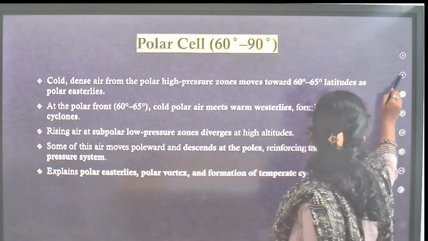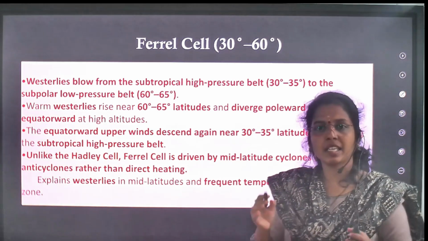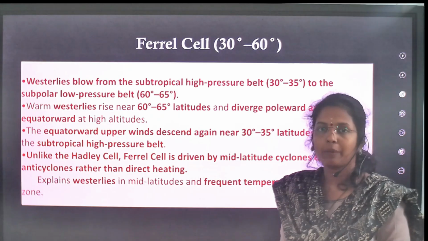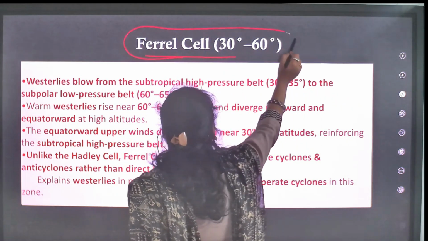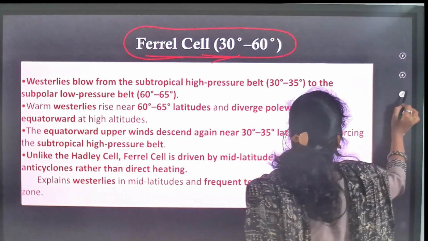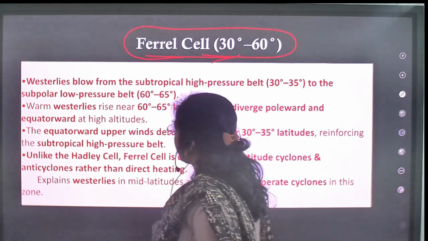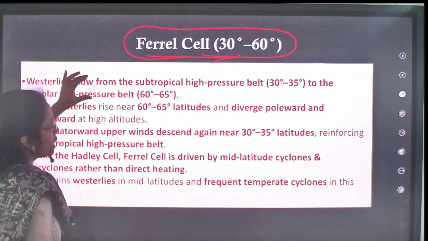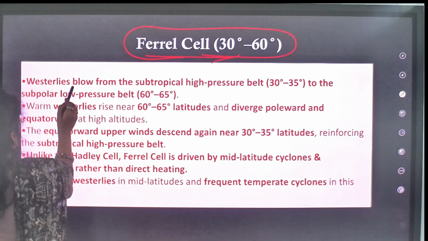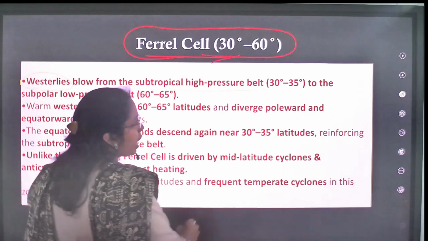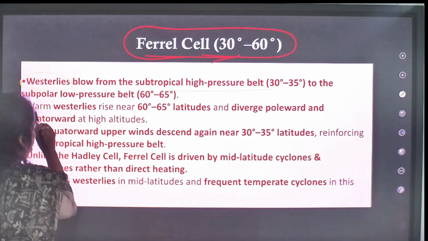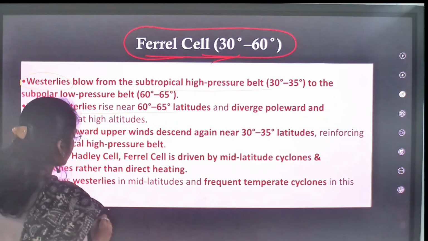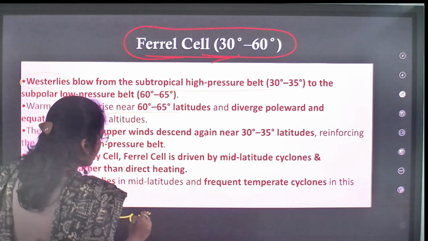Now, the Hadley cell is clear, the same in the northern and southern hemispheres, the same phenomena. At the Ferrel cell, 30 to 60 degrees, what happens? We are going to see. Here, westerlies blow from the subtropical high pressure belt to the subpolar low pressure. Because of these westerlies, warm westerlies rise near 60 to 65 degrees.